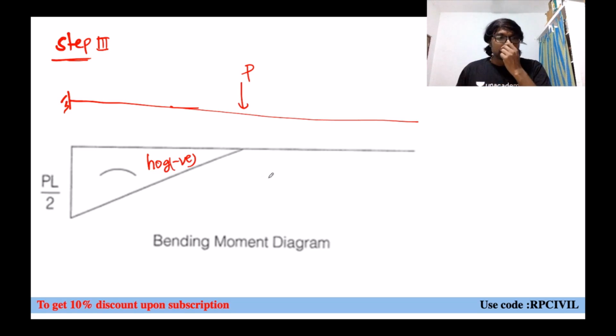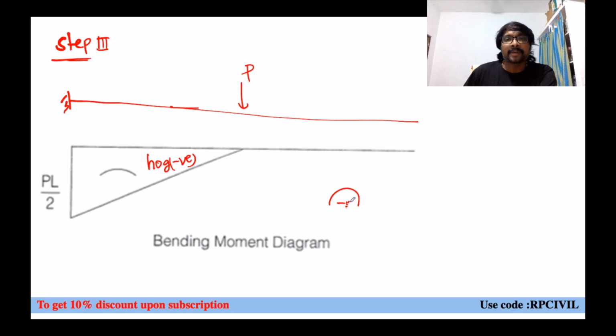Now here, if you observe for this hogging negative bending moment diagram, what is that convention? Do you remember? Whenever it is a hogging, negative bending moment diagram, convexity upwards. Whenever it is a positive bending moment diagram, sagging, it means convexity downward, right? Convexity upward. But here, if you observe, for this left half portion only hogging bending moment is there, so convexity.